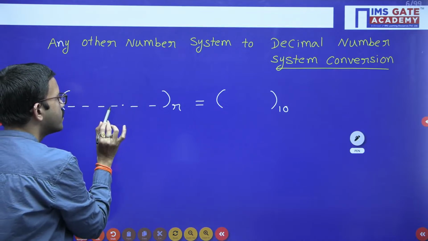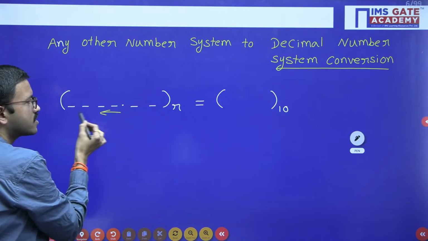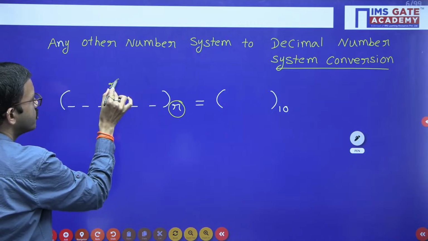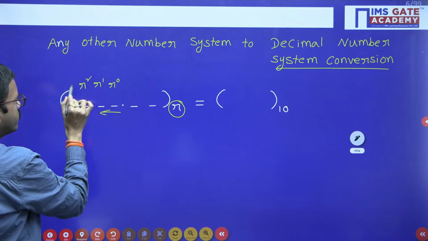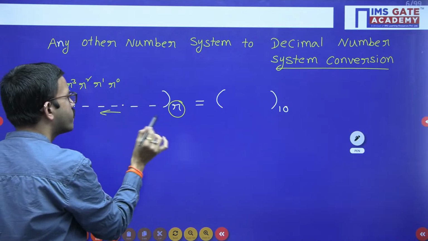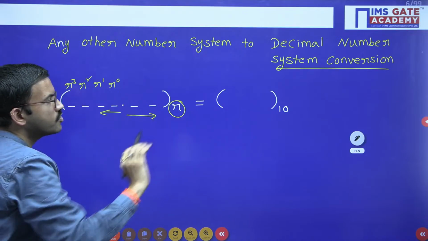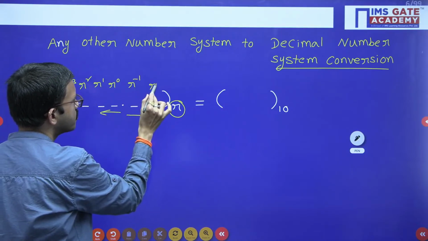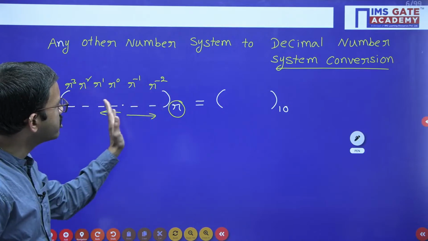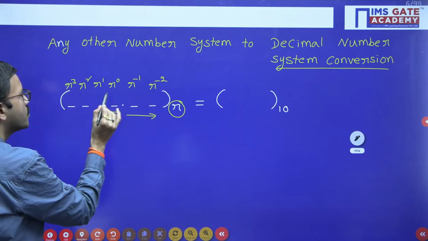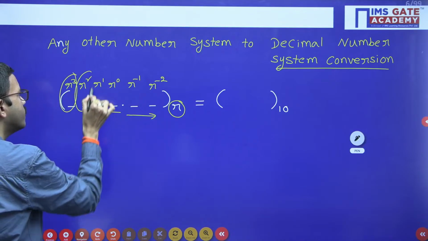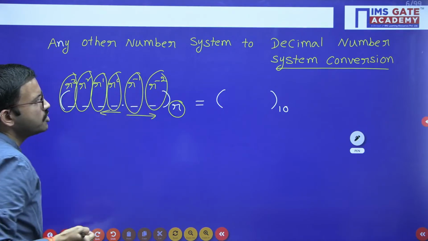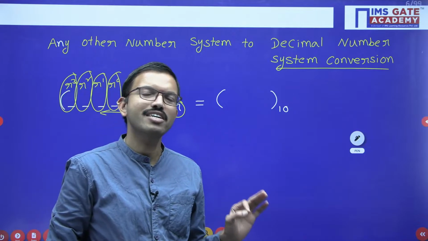You start from the radix point and go towards the left-hand side. The positional weights will be increasing powers of the base: r power 0, r power 1, r square, r cube. Similarly, for the fractional part, start from the radix point and go towards the right-hand side. Here the positional weights will be negatively increasing powers of base r. You have to multiply each and every digit with the respective positional weight, and then add.